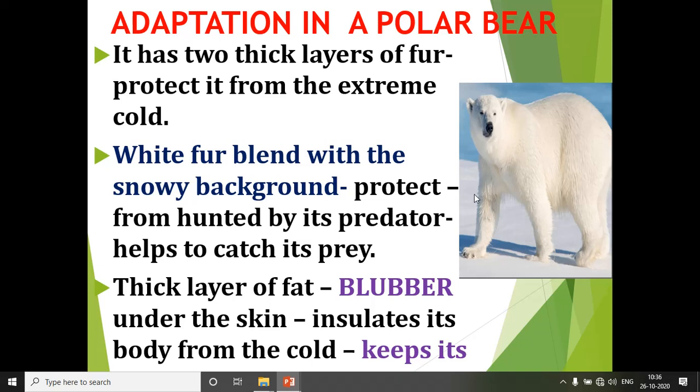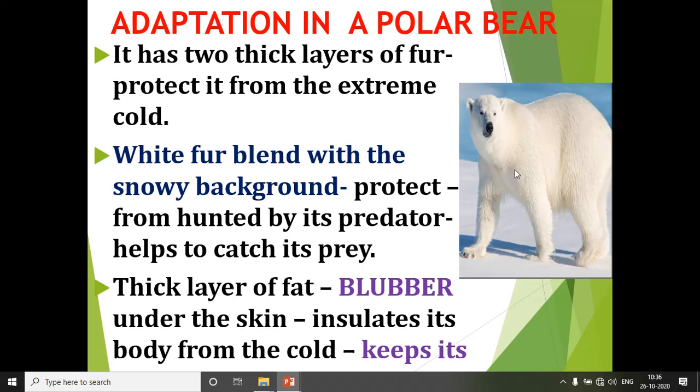Its prey can be caught because of the white fur which mixes with the snowy background, which makes it very difficult for other animals to identify the polar bear.